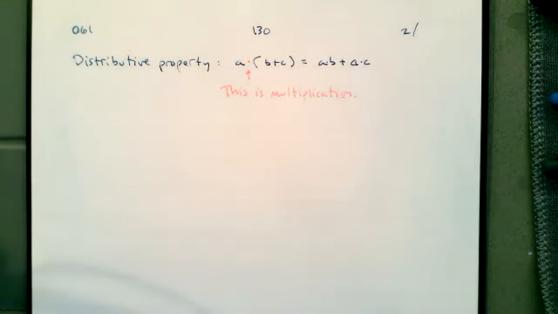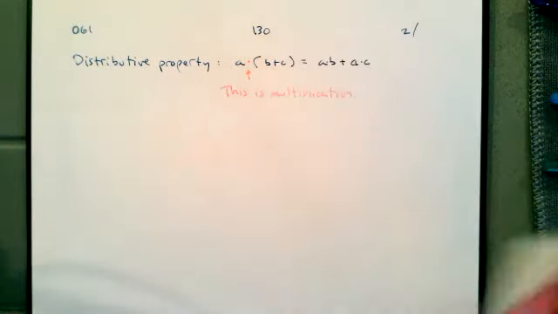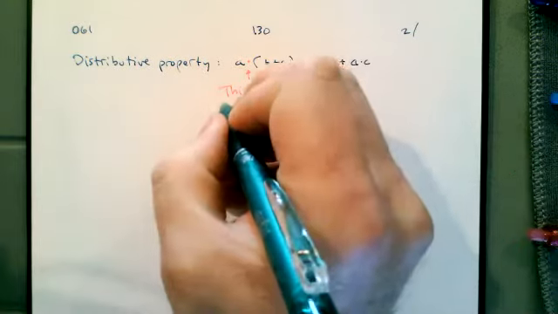It's not the parentheses that make this happen, it's the multiplication that makes this happen.